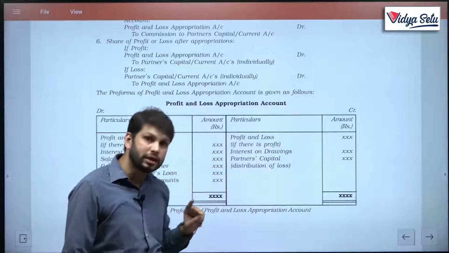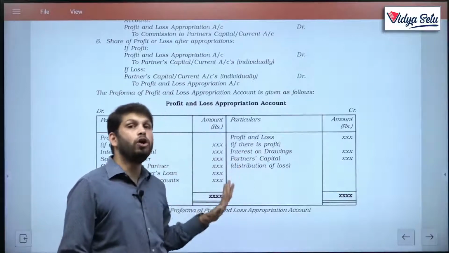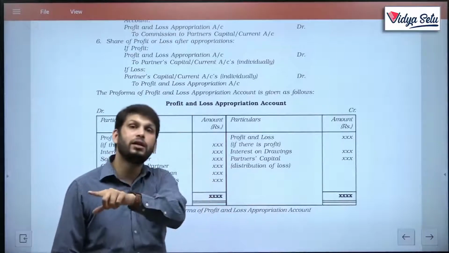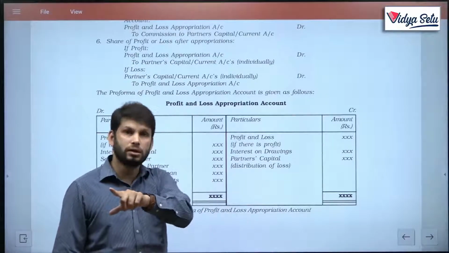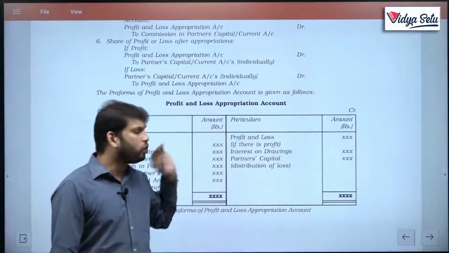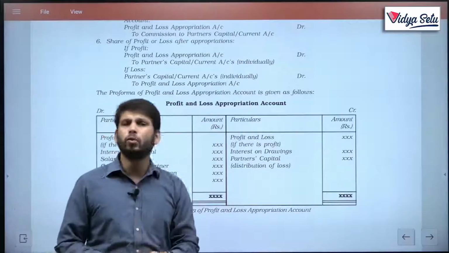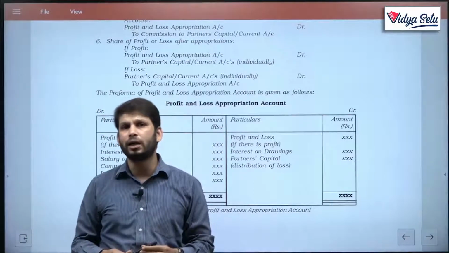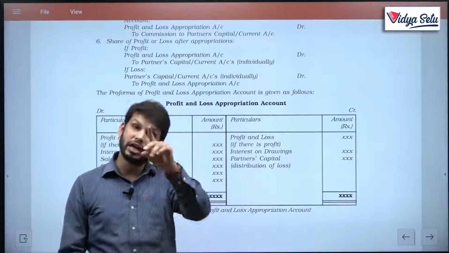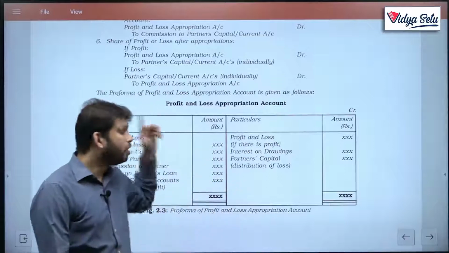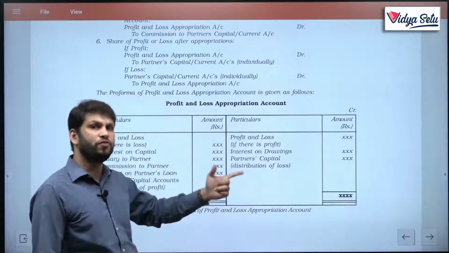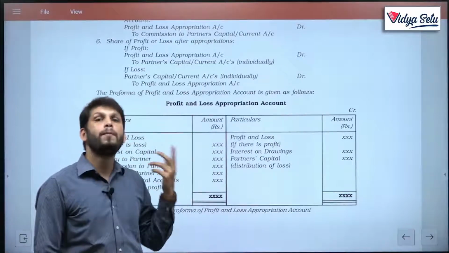Now, this is also a firm's account. All those things which are income for the firm are an expense for the partners. So income on the credit side, expenses on the debit side. What do we write on the debit side of the partners' capital account? Like drawings. Drawing is not an expense, but interest on drawing is an expense. So that interest the partner gives to whom? Gives to the firm. So this interest is a profit for the firm.